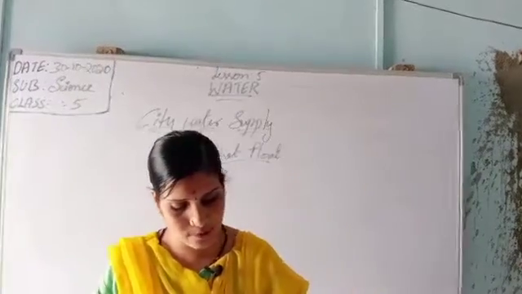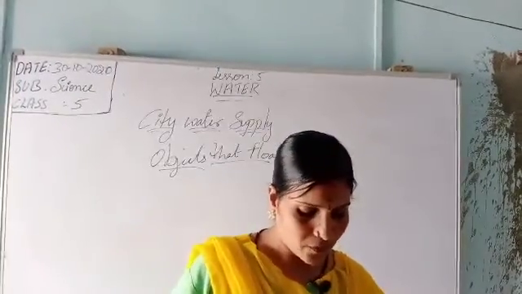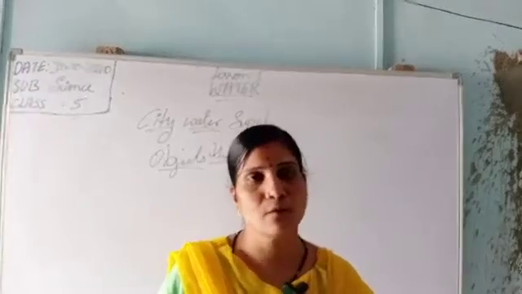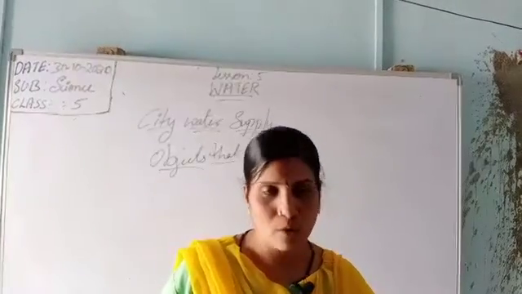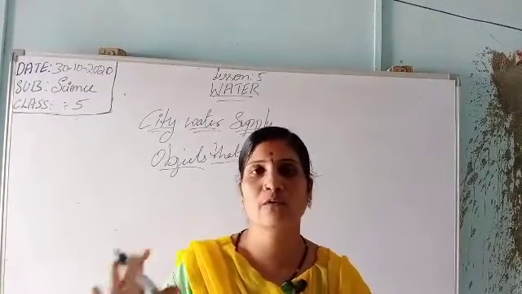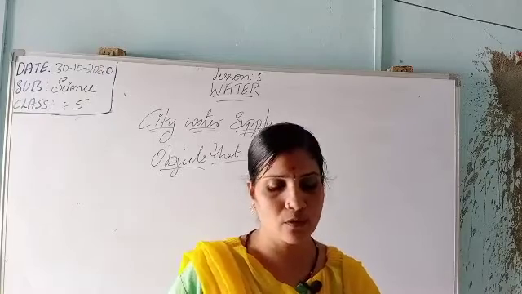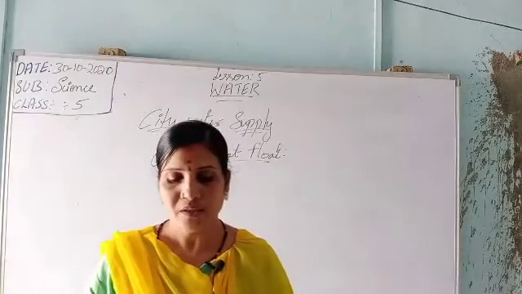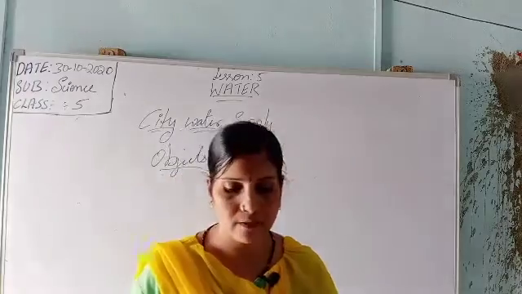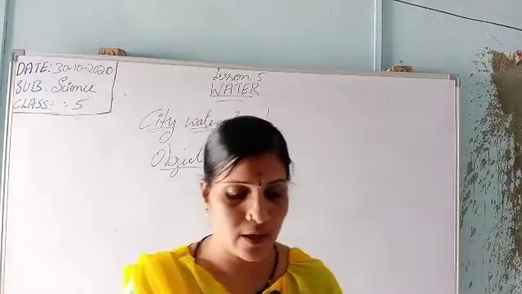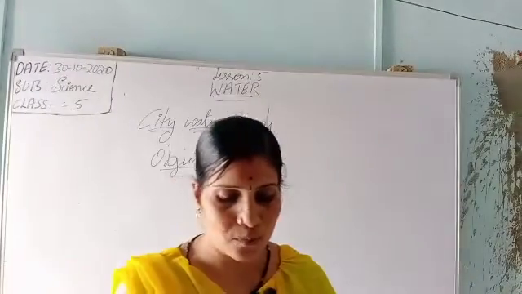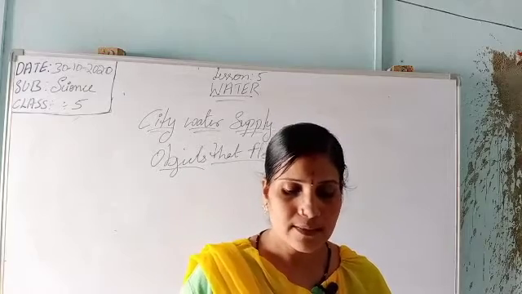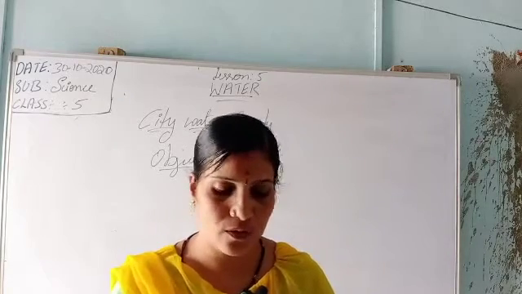Objects that float displace water equal to their own weight. So when the objects float and displace the water, the water level is equal to their own weight. Objects like iron and steel can be made to float if they are shaped in such a way as to displace more water. Thus a ball of iron sinks in the water, but a ship floats on the water.